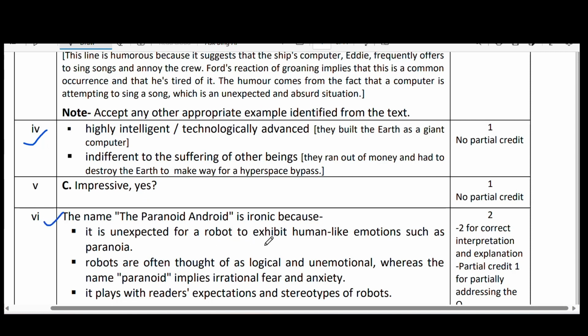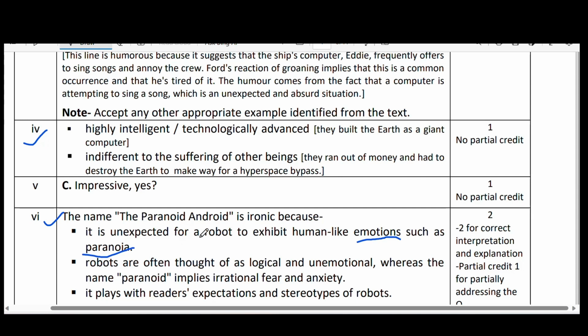The name the paranoid android is ironic because it is unexpected for a robot to exhibit human-like emotions. Robot means it cannot show any kind of emotions, but here it is showing some emotions, such as paranoia. Paranoia means human-like character. Okay, it is showing the emotions.